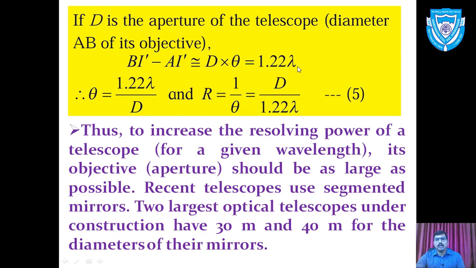So D times theta equals 1.22 times lambda. Now we write the equation for theta: theta is equal to 1.22 lambda divided by D, and R is equal to 1 upon theta, which is the resolving power, and theta is called the limit of resolution.